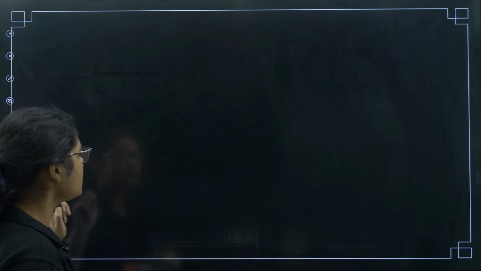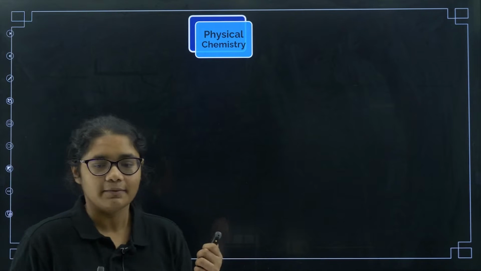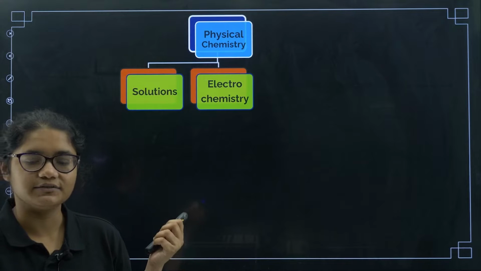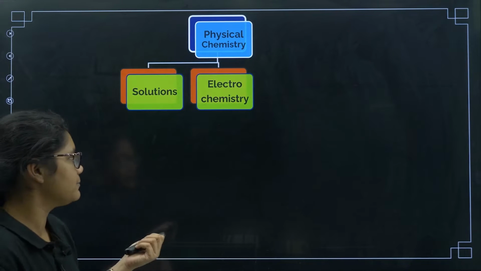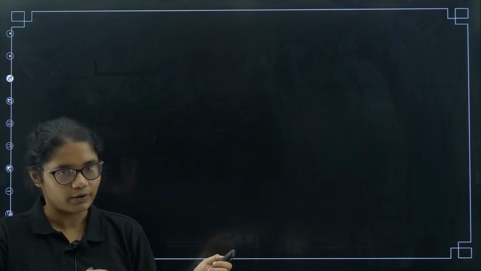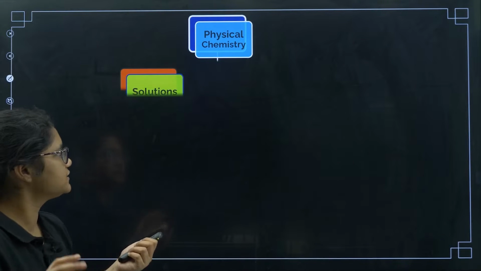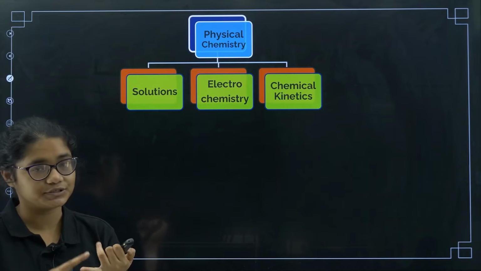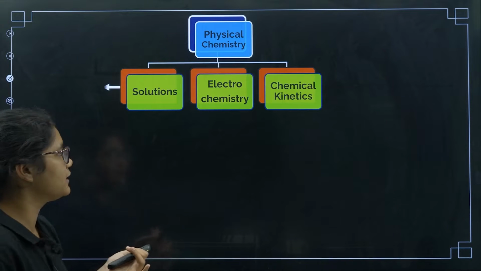The first one I'll be telling you, as I do every time, is how to start this revision. In this revision we are going to cover 3 important chapters. Now I'll tell you how we are going to proceed in this lecture. So first, in physical chemistry we'll be covering 3 important chapters today, that is solutions, electrochemistry and chemical kinetics.